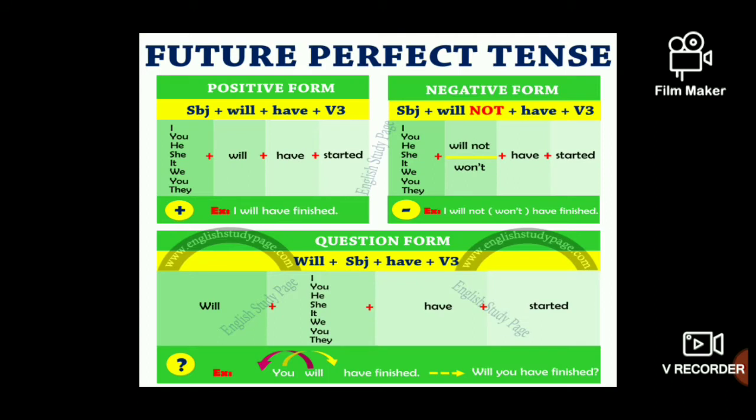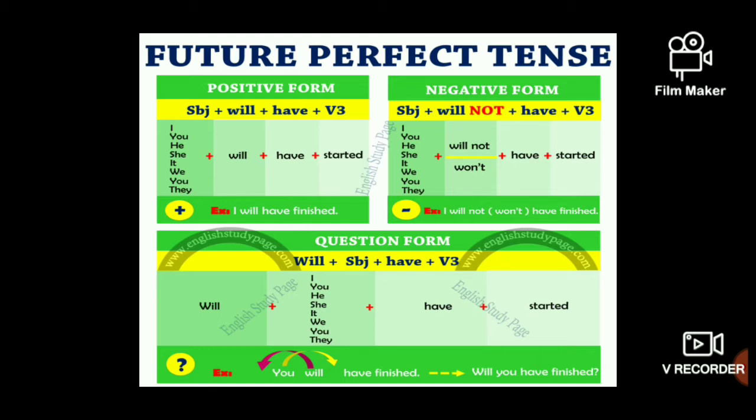See here the structure of the sentence: subject plus will plus have plus V3. So subjects you have here I, you, he, she, it, we, you, they, plus will plus have plus started.